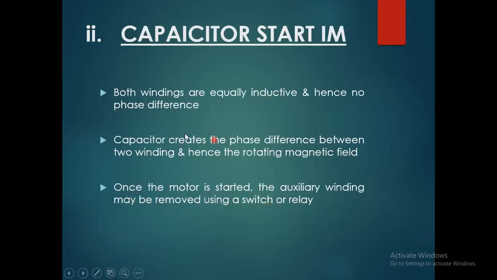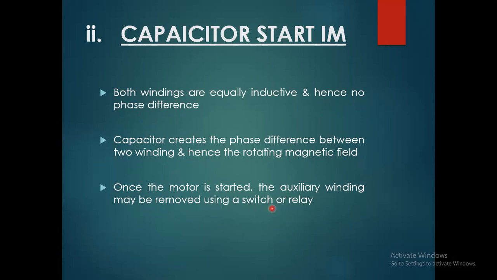Now, capacitor start induction motor. Both windings are equally inductive and hence no phase difference. So the capacitor creates a phase difference between the two windings and hence the rotating magnetic field is produced.